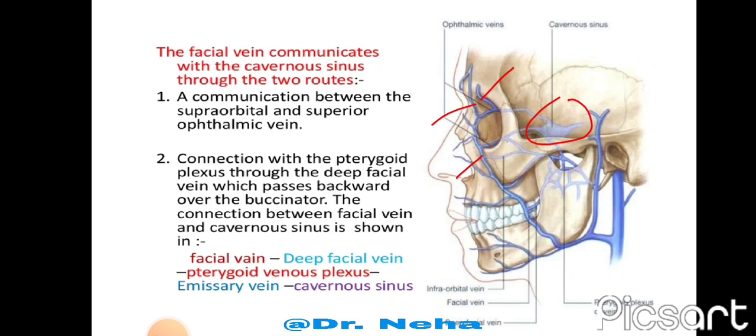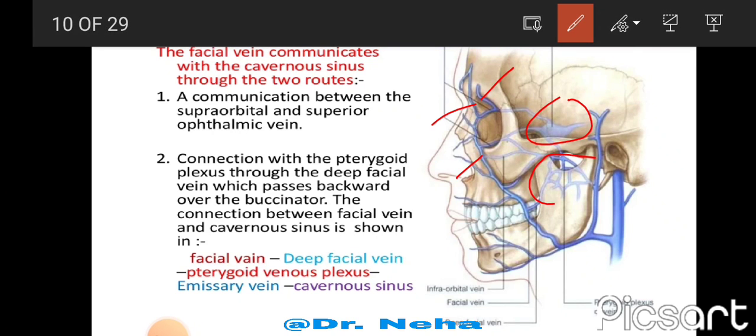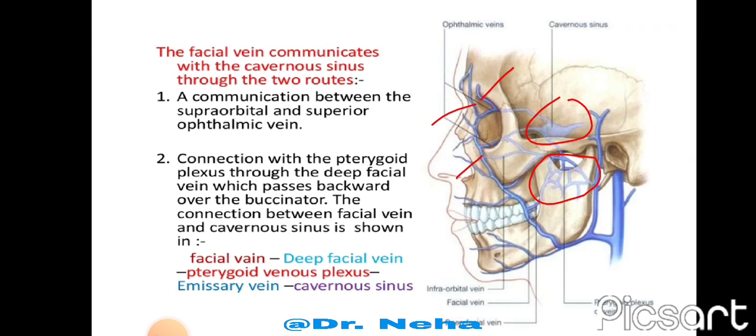Now this connection with the pterygoid venous plexus is through the deep facial vein which passes backwards over the buccinator. So another communication between the facial vein and the cavernous sinus is the pterygoid venous plexus. So this is the pterygoid venous plexus which is lying backward over the buccinator.